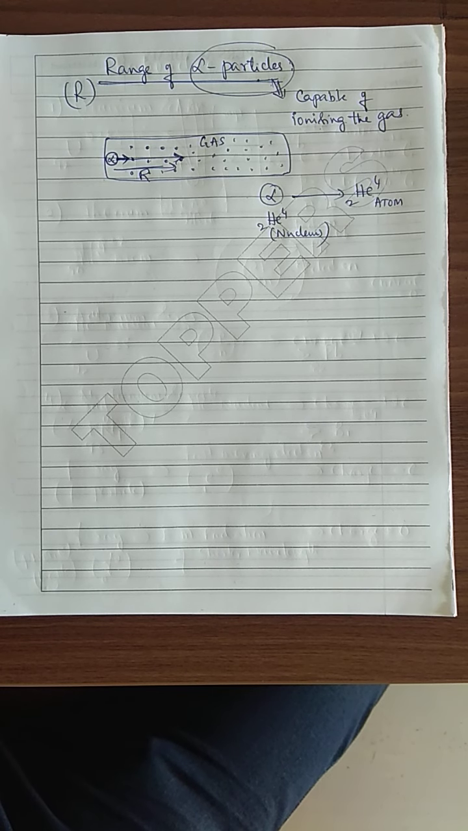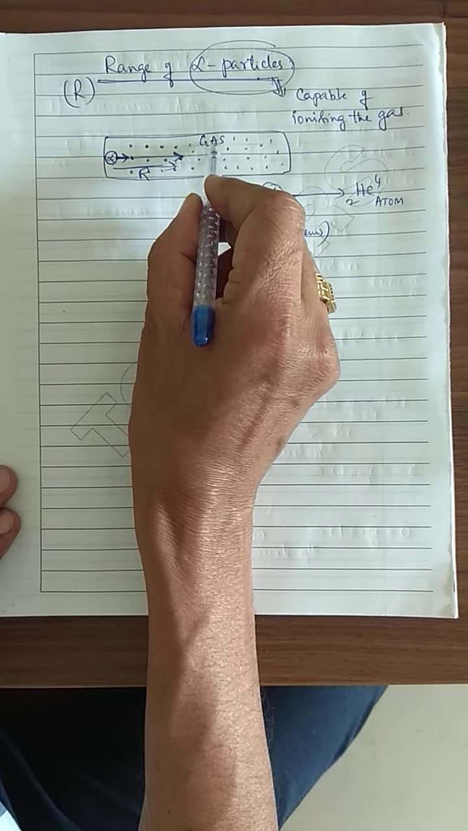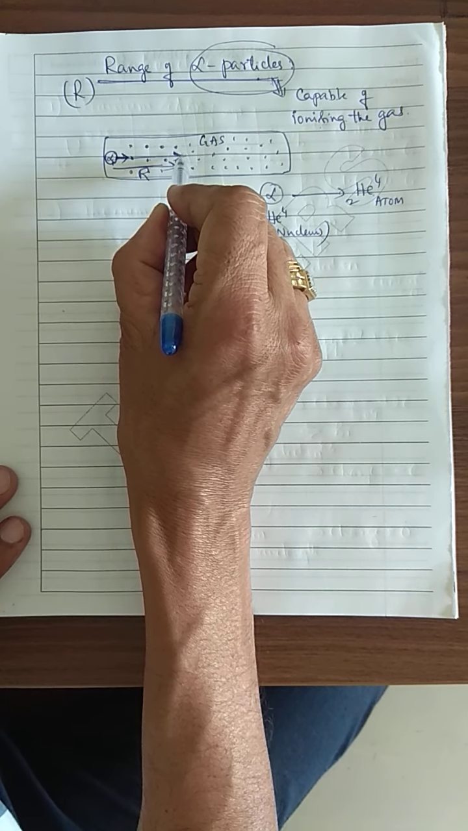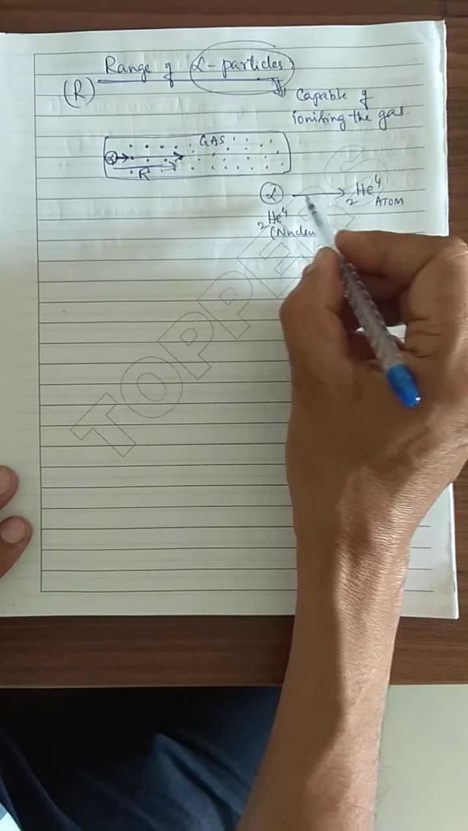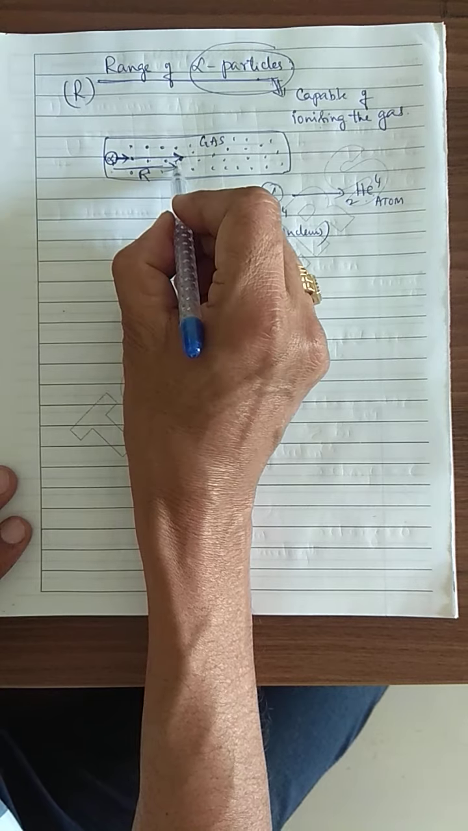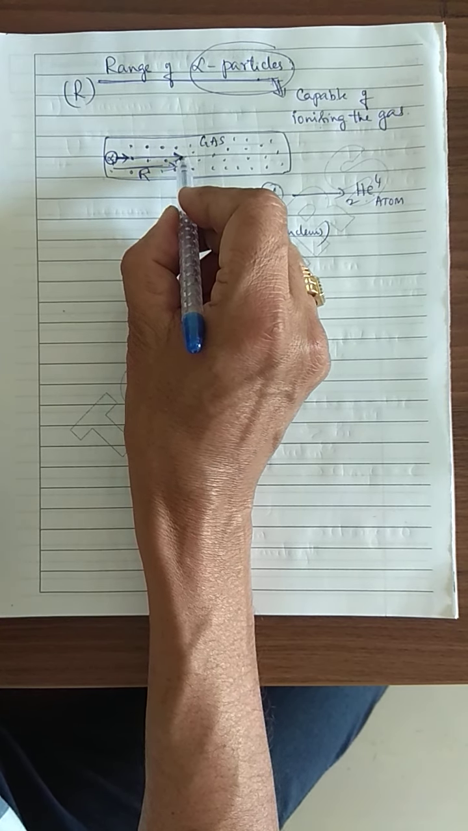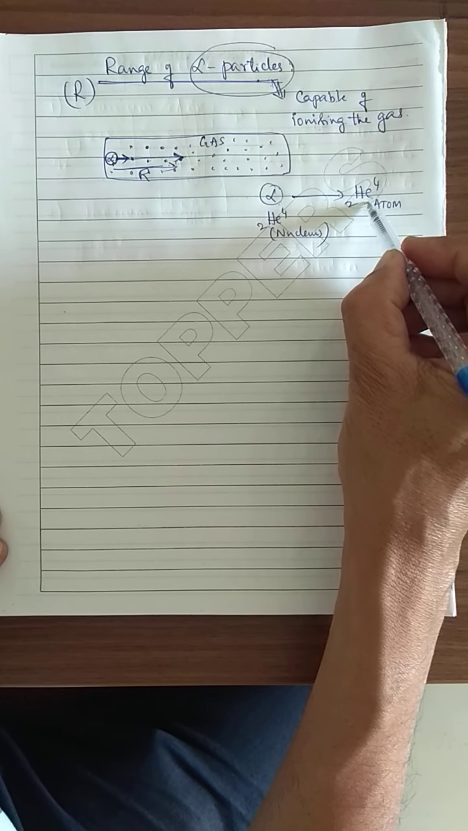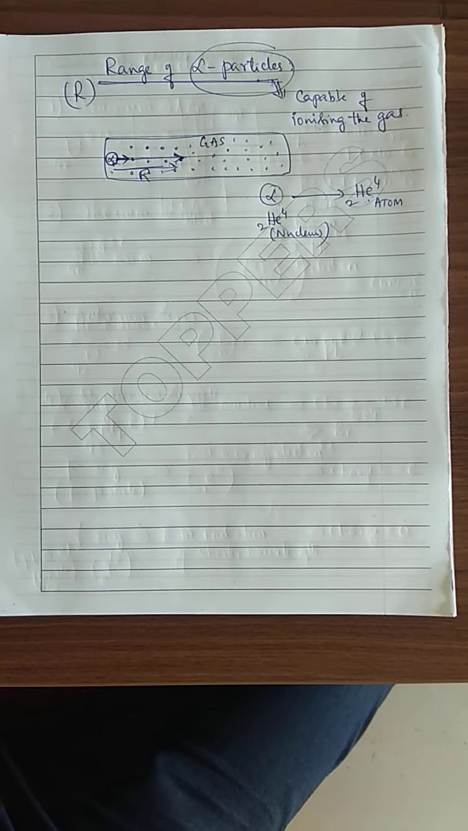But there is a condition. The distance covered by the alpha particle inside a gas, up to that distance, is acting as an alpha particle, but once it reaches that particular distance, the alpha particle collides with a gas molecule and converts in the form of a helium atom. Therefore, the distance through which the alpha particle acts as an alpha particle before it collides and converts into a helium atom is called the range of alpha particles.